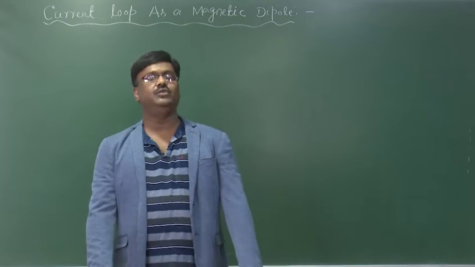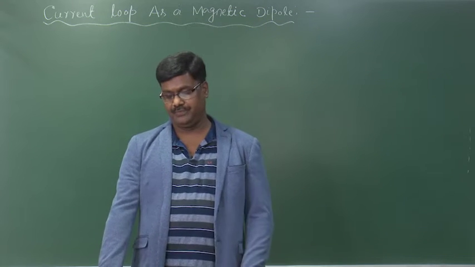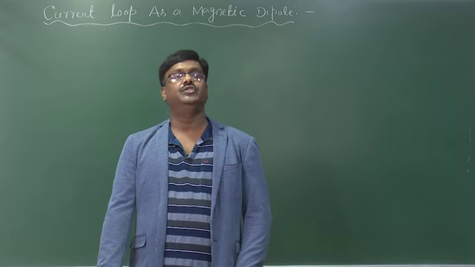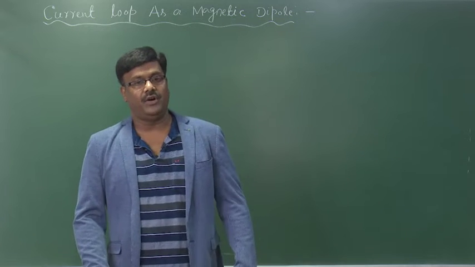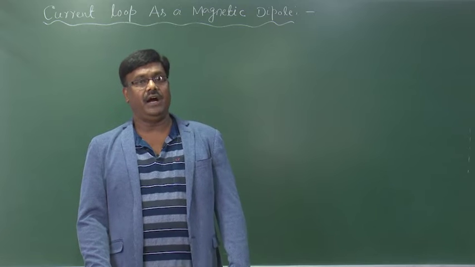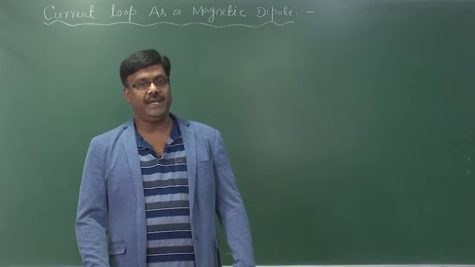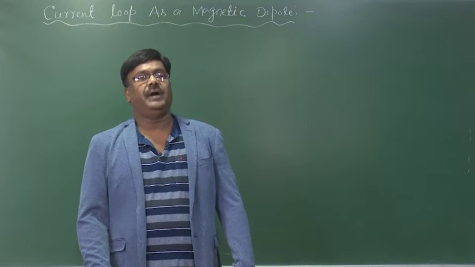And the field due to a current carrying loop is analogous to the field due to a magnetic dipole or bar magnet. So, let us see how the field due to a current carrying loop behaves like a bar magnet